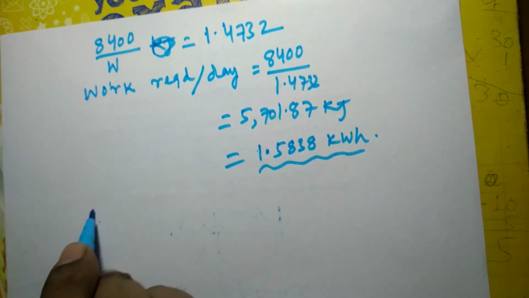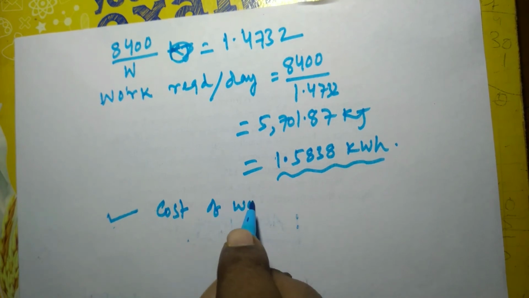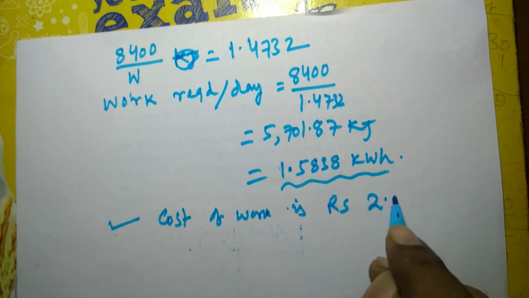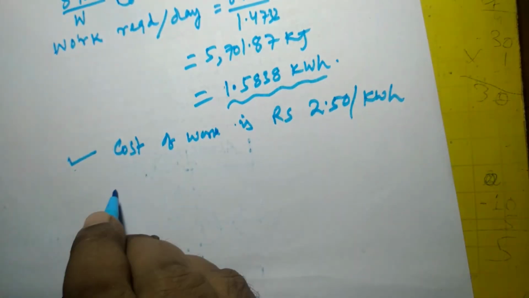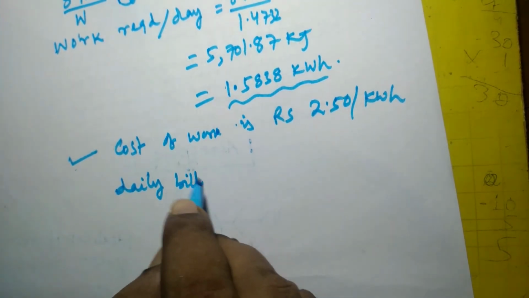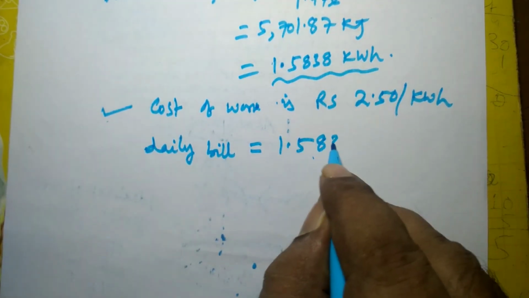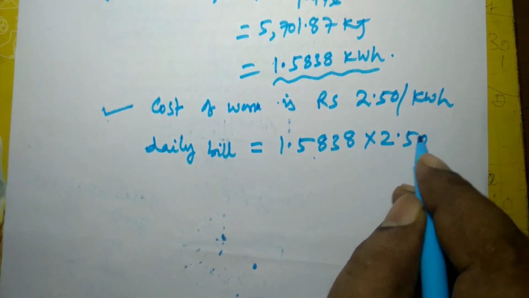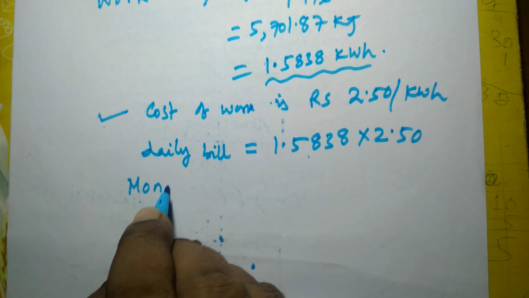So the cost of work is given in the question. Cost of work is rupees 2.50 per kilowatt hour. So the daily bill will be 1.5838 multiplied by 2.5 rupees. But it has been asked to find the monthly bill, not the daily bill.